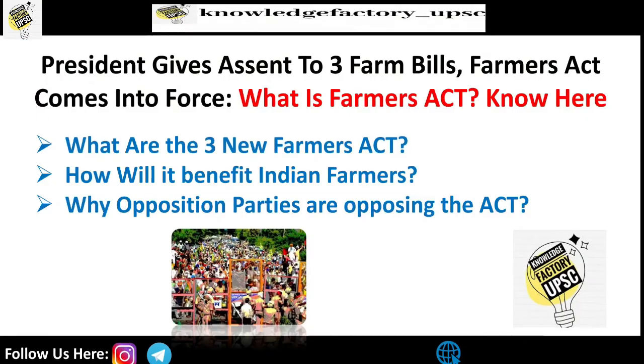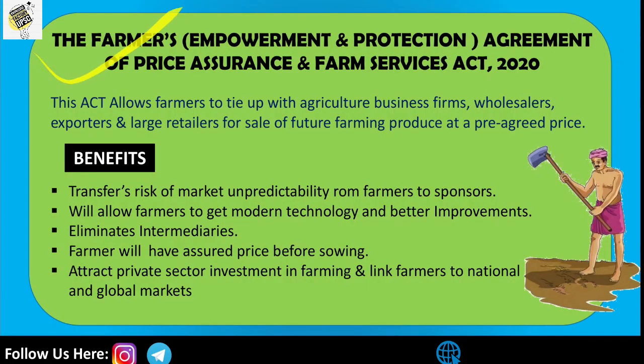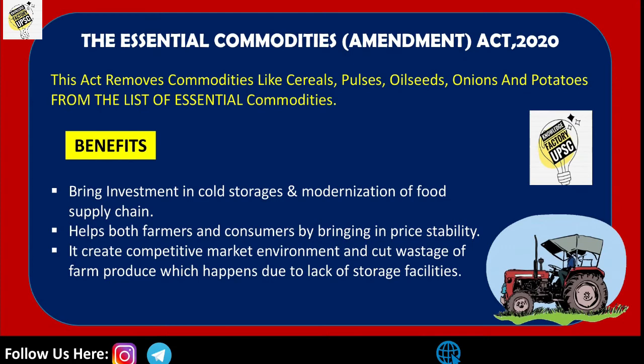We have already discussed what the three Farmers Acts are and how they will benefit Indian farmers, and why the opposition parties are opposing this act. So what are the three important acts? One is the Farmers Produce Trade and Commerce Promotion Act of 2020, and the second one is the Farmers Empowerment and Protection Agreement on Price Assurance and Farm Services Act of 2020, and the third one is the Essential Commodities Amendment Act of 2020.